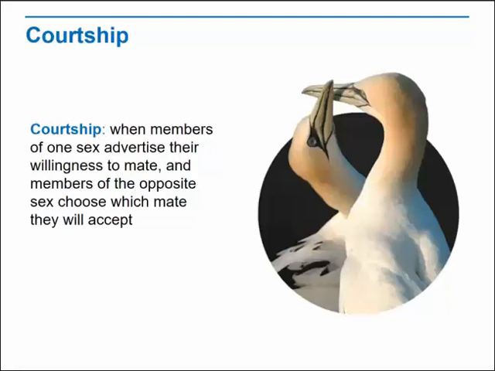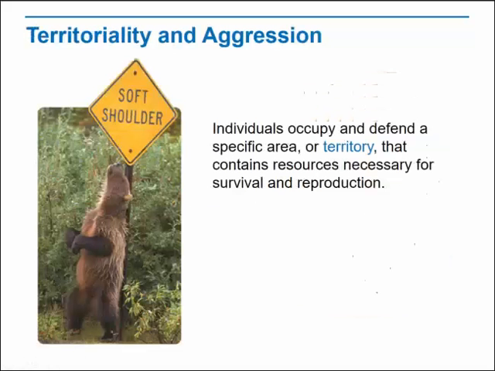How does courtship behavior increase evolutionary fitness? Courtship behavior helps to ensure mating and the passing of one's genes to offspring. Many animals exhibit behaviors related to competition for limited environmental resources. Individuals occupy and defend a specific area or territory that contains resources such as food, water, nesting sites, shelter, and potential mates, which are necessary for survival and reproduction.